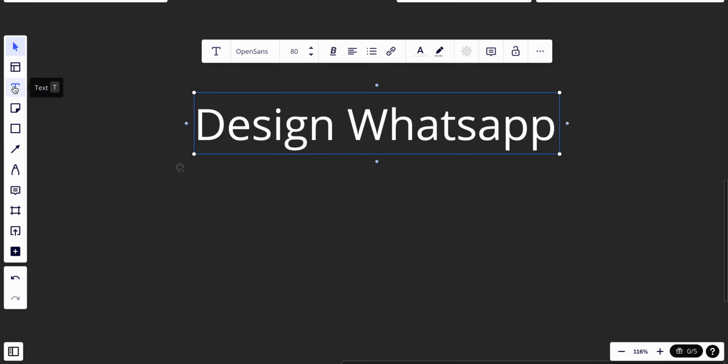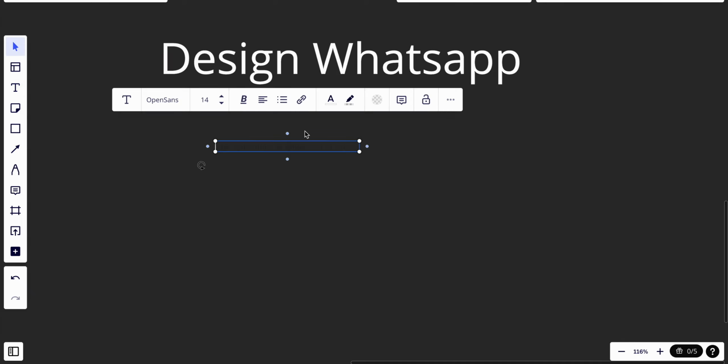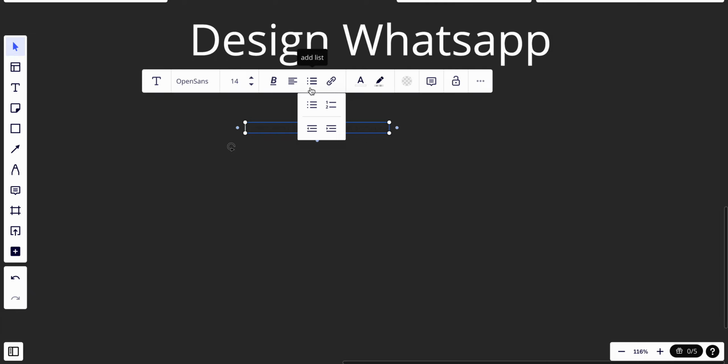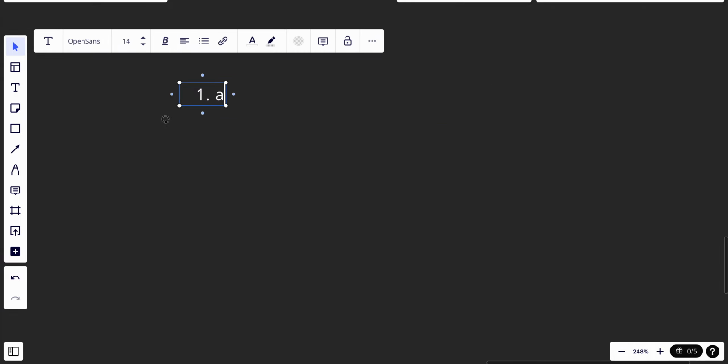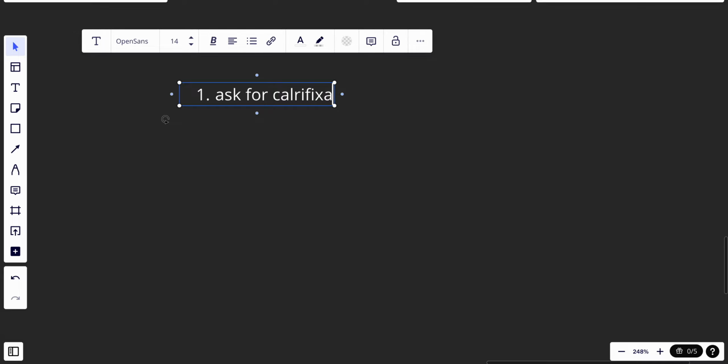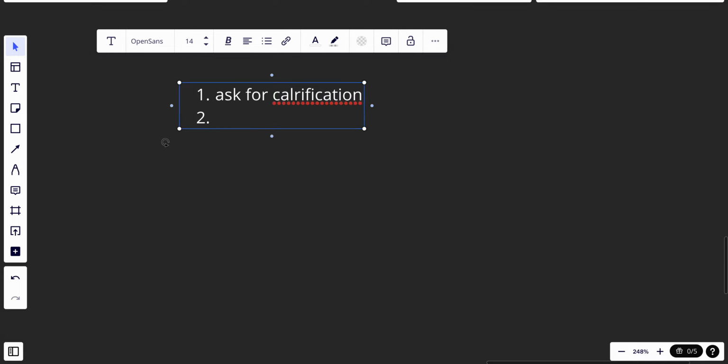When you start a system design interview, we should have a plan. Let's say we have four steps. The first one is that we ask for clarification. The second is that we propose a high level design.